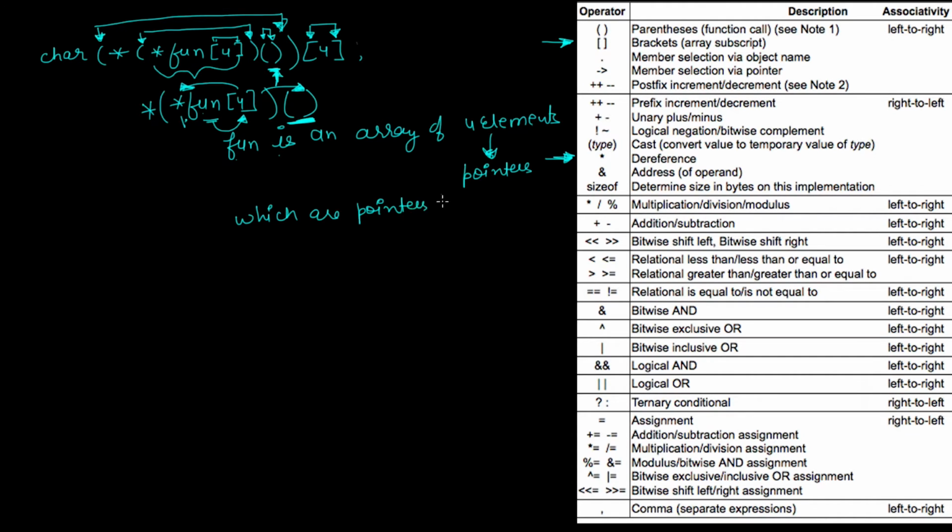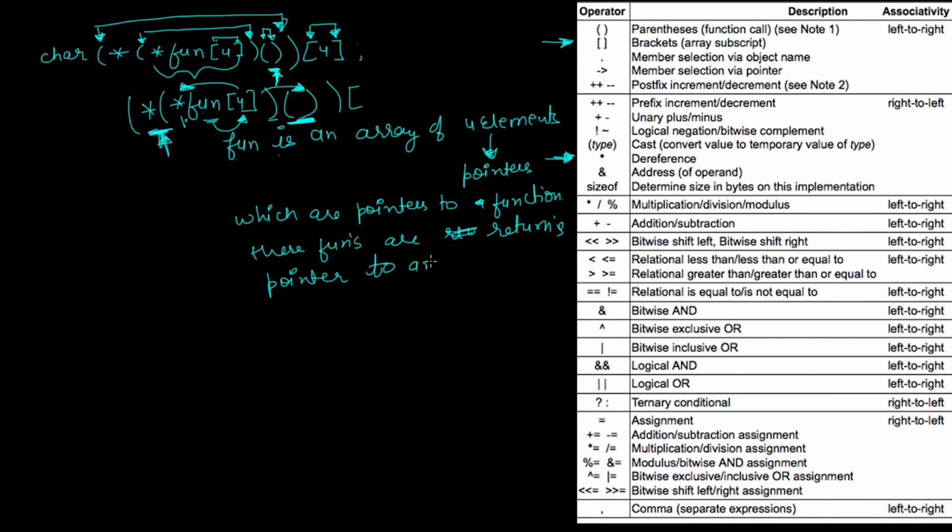pointers to a function. So these are pointers to a function, and these functions are returning pointers. As you can see, this function is returning pointers to an array of 4 elements, of type character.